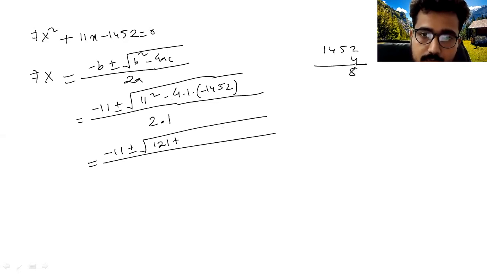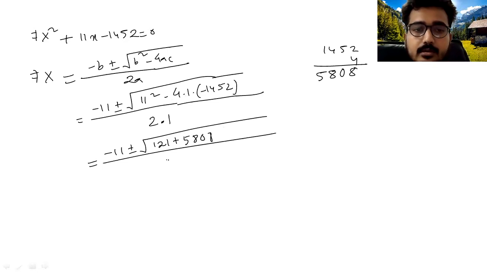So 4 eights are 32, 4 fives are 20, plus 3 is 23, 3 carry 2, 4 fours are 16, 16 plus 2 is 18, 8 carry 1, 4 ones are 4, 4 plus 1 is 5. So 5808 by 2. Yes.